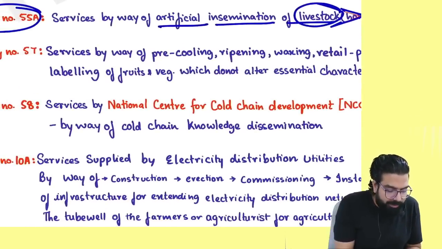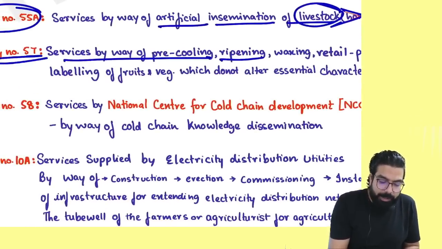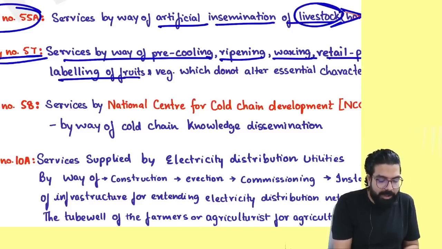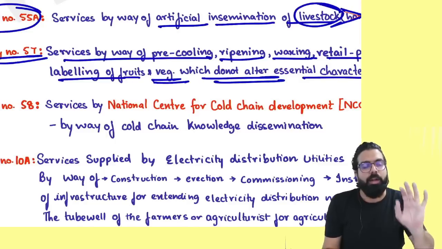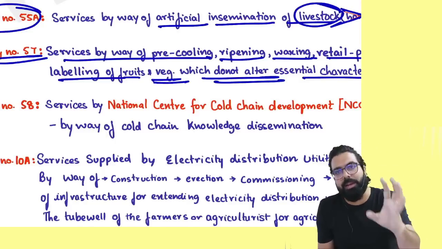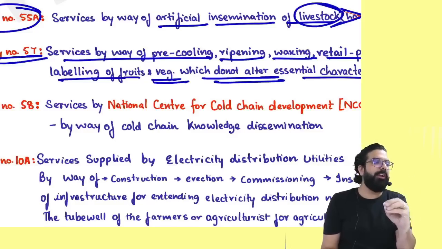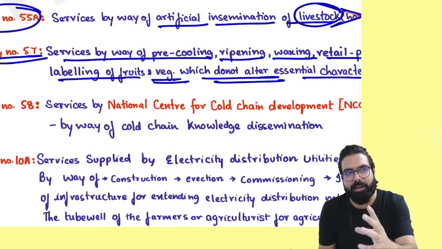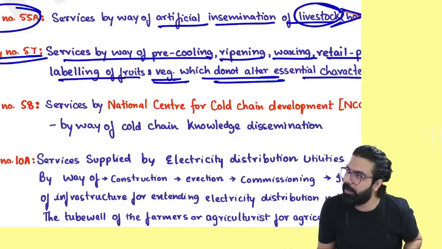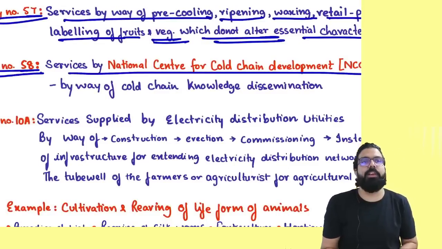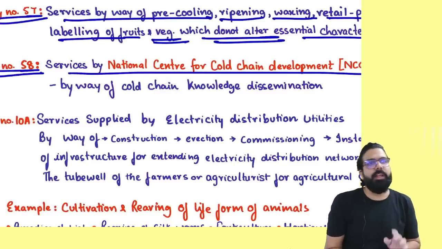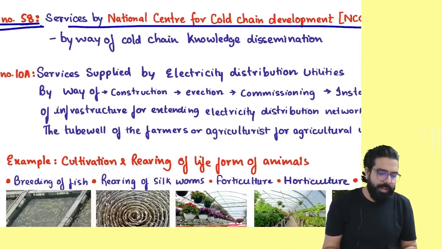Next, services by way of pre-cooling, ripening, waxing, retail packing, labeling of fruits and vegetables, which do not alter the essential character. Always remember, fruits and vegetables remain fruits and vegetables only. If you do ripening, waxing, etc., you will also not charge any GST. Services by NCCD, the National Cold Chain Development Authority, also have no GST, it is exempted.